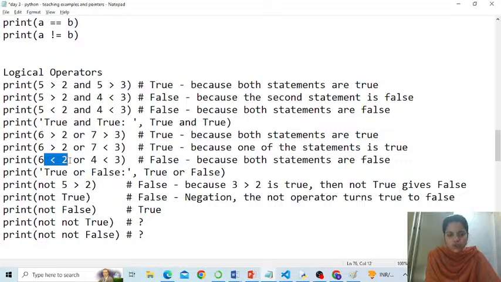6 is less than 2. No, wrong. Or 4 is less than 3. Both of them are wrong. Even though it was or, none of them was true. That's the reason it is false. Is it okay? Fine. Take care, people.